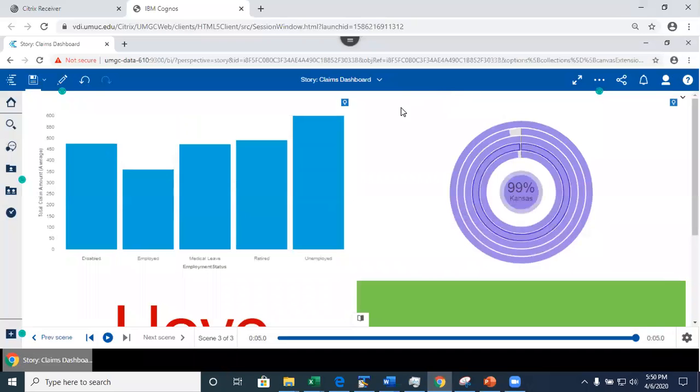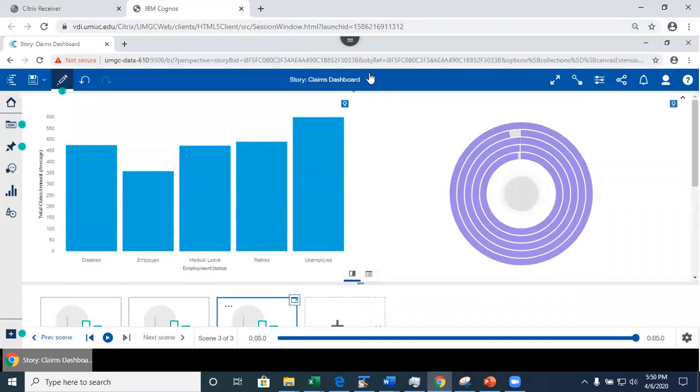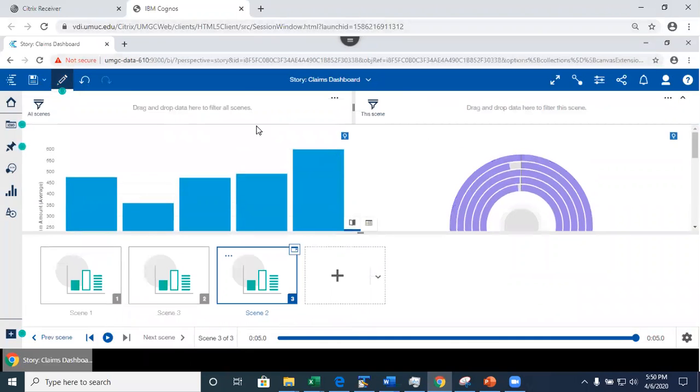But yes, filters. So basically, let me go back. When I click on the pencil, I'm in edit mode. This is similar to what I did when we did the dashboard. I can add a filter in here that would apply to all scenes in a story, right? For example, if I filter it by state, it will apply everywhere across the board. Or I can also apply the filter only to this scene.